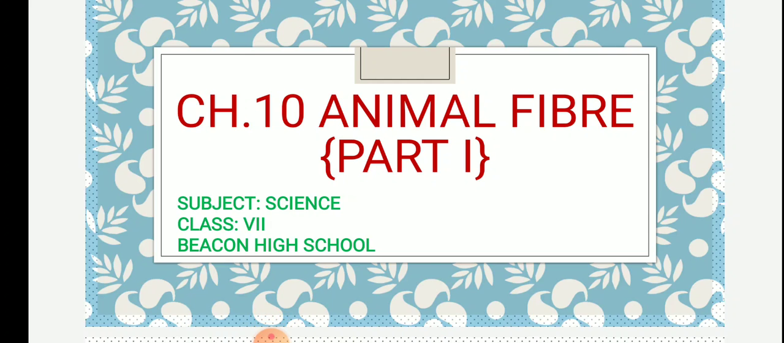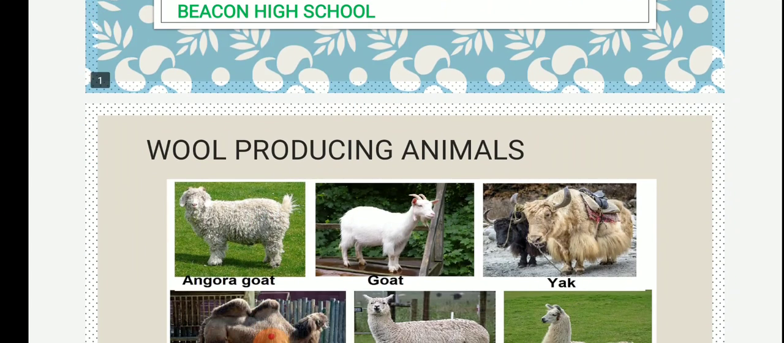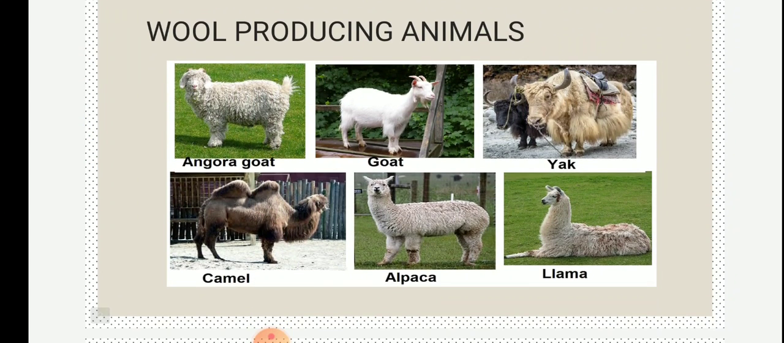They are long thread-like structures and they are obtained from plants or animals, and some of them are chemically synthesized. We know that we use different kinds of fabrics for different occasions. Yes, we wear different kinds of clothes, and in the earlier class we have seen that there are different sources of fibers, like plants and animals. Now in this particular class we are only going to talk about the animal fibers which we obtain.